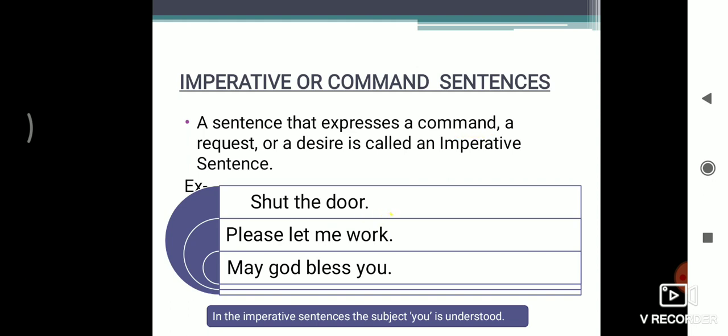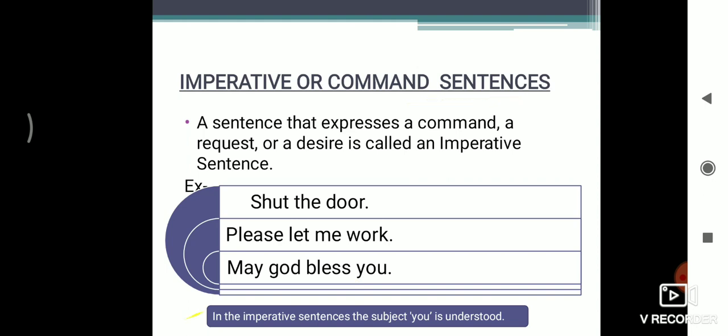Okay, and the second example is, please let me work. So here the word please shows that it is a request. Okay, so this is an imperative sentence. Now the third one is, may God bless you. Here may comes. So may is usually used for a wish, and the wish comes from desire. So it also comes in imperative sentences.